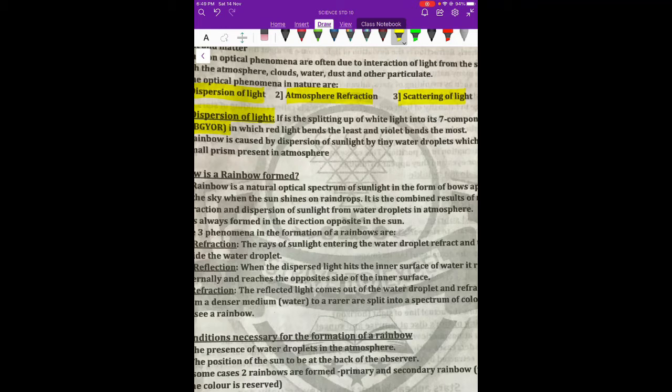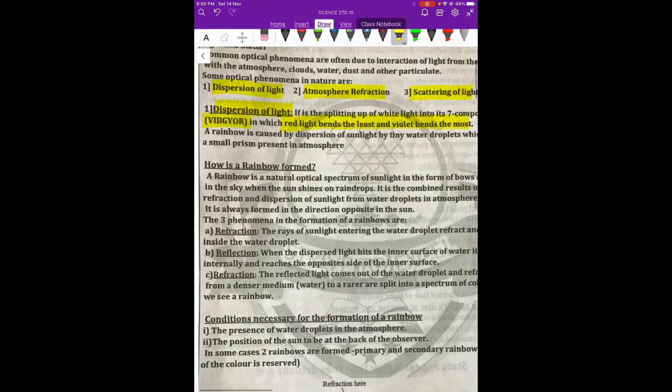So in this we will see that the red color, which has the maximum wavelength, will bend the least, whereas the blue-violet color, which has the shortest wavelength, will bend the most. So scattering is most in violet color, whereas least in red color. So this is an effect of dispersion of sunlight by tiny droplets.